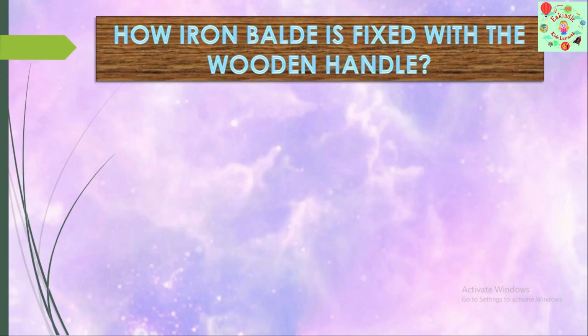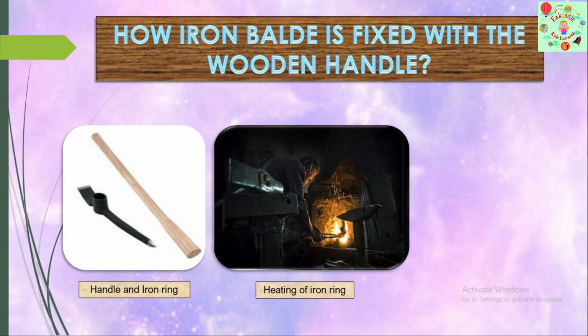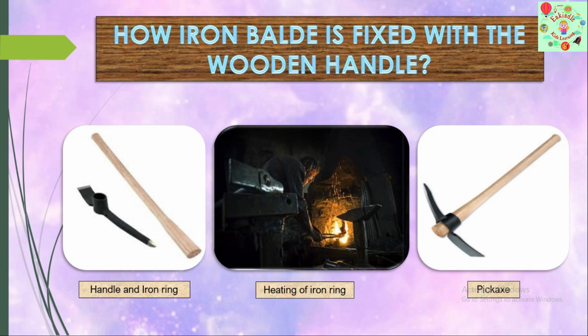How is the iron blade fixed with the wooden handle? Here you can see this ring, isn't it? This ring is always made slightly smaller than this wooden handle. The diameter of this ring is smaller than the diameter of this wooden handle. When we want to fix this wooden handle, the iron ring is heated. On heating, the ring expands. Now the handle fits easily in the ring. When the ring cools down, it contracts and fits tightly to the wooden handle.